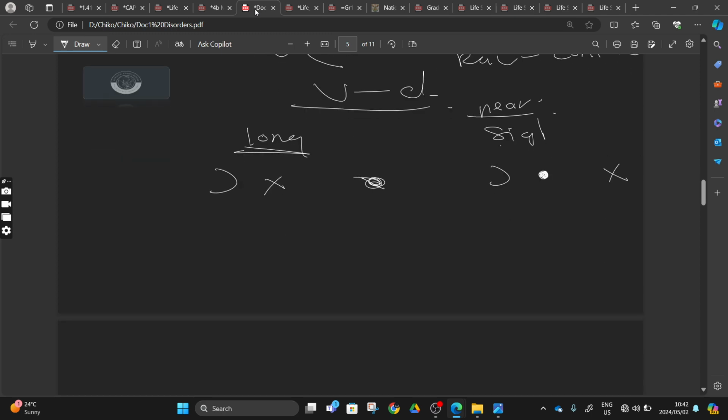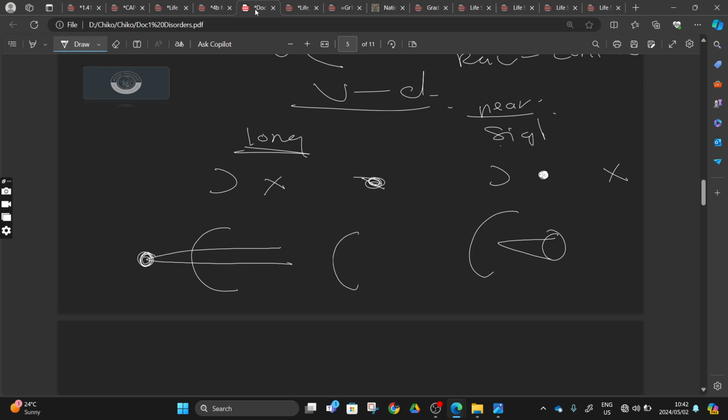We also have the causes of these. In long-sightedness, in our retina, which we can draw like this, the image is formed after our retina. And with near-sightedness, the image is formed before our retina, or in front of our retina. And we also have lenses to correct this.